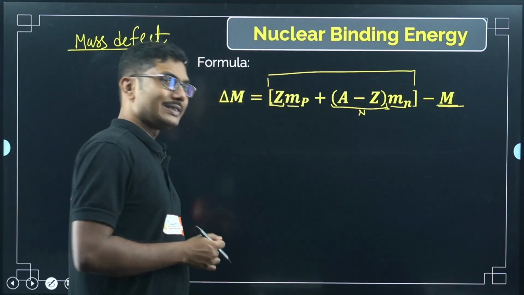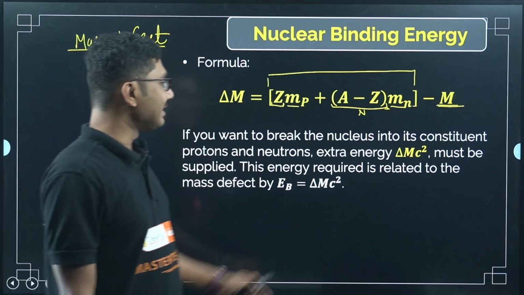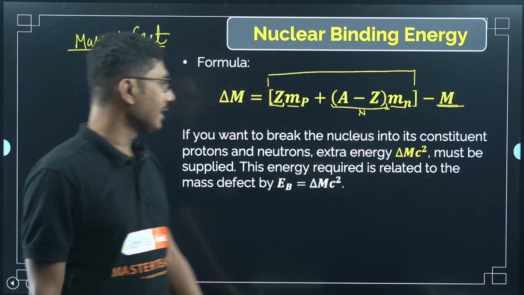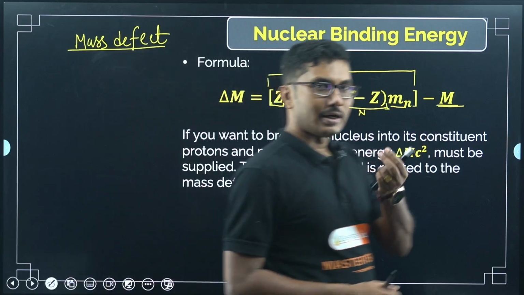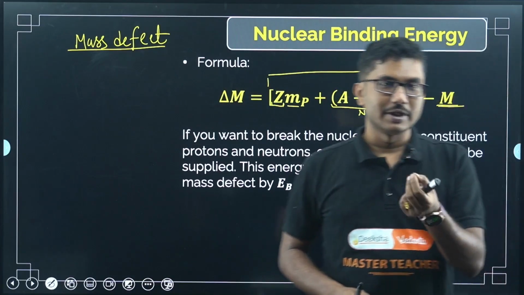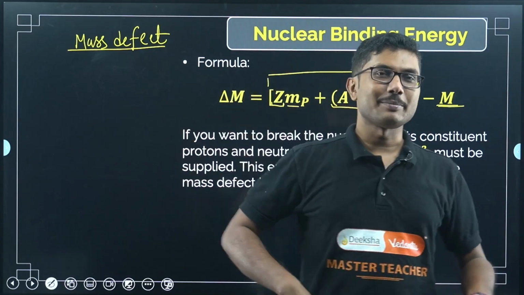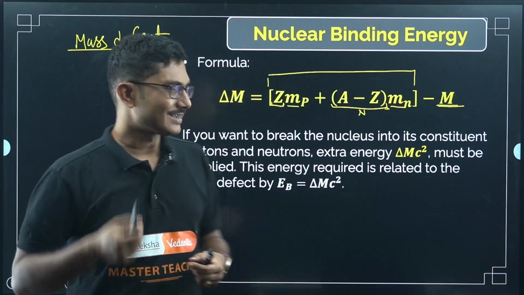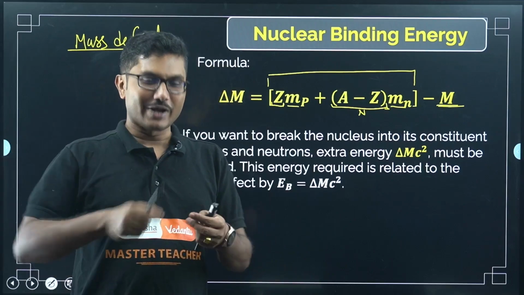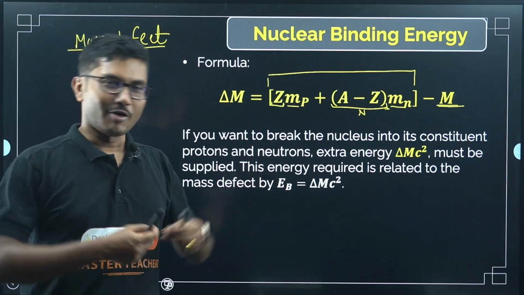Now what is happening to this defect? Suppose you want to break the nucleus into its constituent protons and neutrons. I took one nucleus and I am trying to break it using some method, using a hammer or some sophisticated method. A hammer is just an example. I want all the neutrons and all the protons separated from the nucleus.